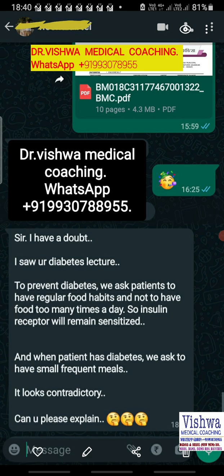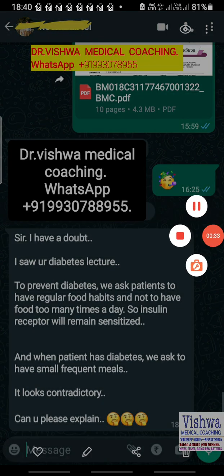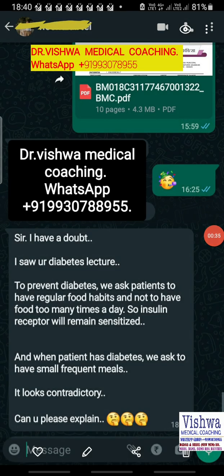to avoid having food all the time. That means every hour they are having something or the other. That is what we ask the patient to avoid, so that diabetes will not occur, to prevent diabetes. And on the contrary, we have discussed that if the patient already has diabetes, we ask the patient to have small frequent meals. So why exactly this controversy?